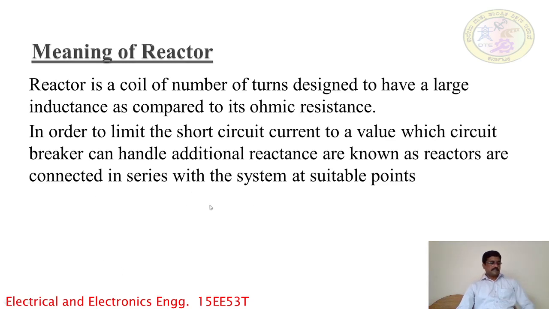Reactors are connected in different fashions. One is in series with the generator in the transmission line. Second, in series with the feeder line, and third, in series with the bus bar.